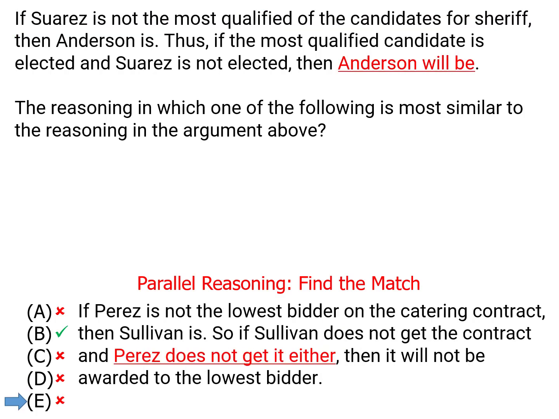And then answer choice E, well, this one does finally have 2 people who are the lowest of something. If Perez isn't the lowest bidder, then Sullivan is, but the rest of it doesn't work. If Sullivan does not get the contract and Perez doesn't get it either, we want if Perez doesn't get it, then Sullivan will get it, because remember, Anderson did get it. And the rest of the argument is also flipped around. So we needed if the most qualified candidate is elected. This says it won't be the lowest person. It's not conditioned with an if. So for a variety of reasons, E is wrong, and that leaves B as the only one that matches.